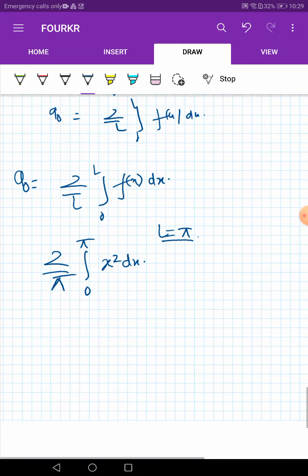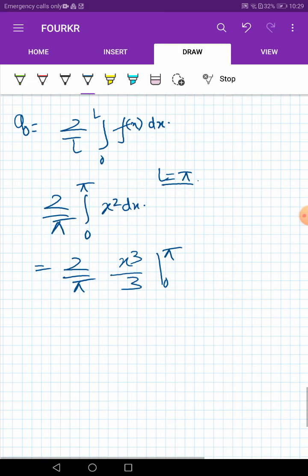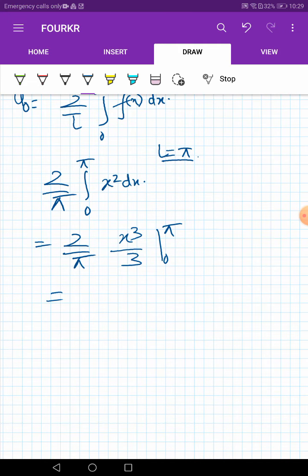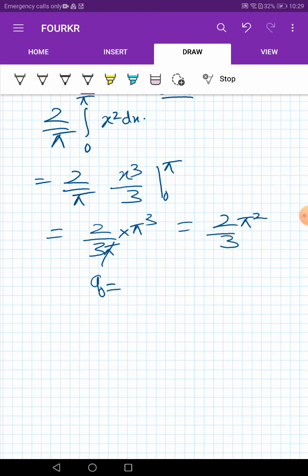So it becomes 2 by pi, and x square dx will be x cube by 3 from 0 to pi. If we put 0, this result becomes 0, so our value of the integral is 2 by 3 pi into pi cube. Pi will get cancelled, and we get 2 by 3 pi square. So our value of a naught will be equal to 2 pi square by 3.